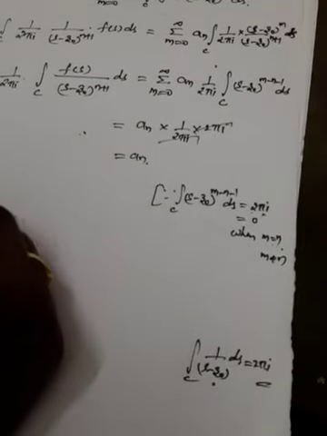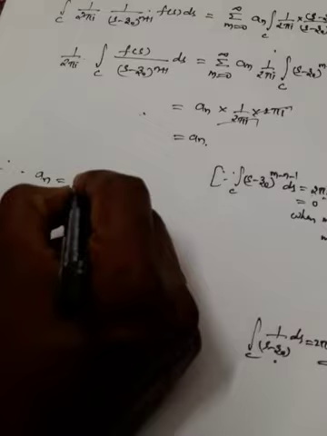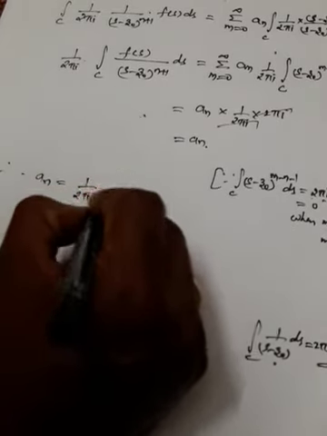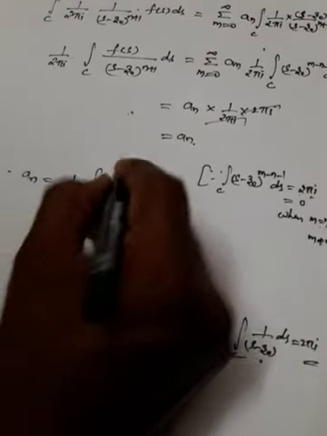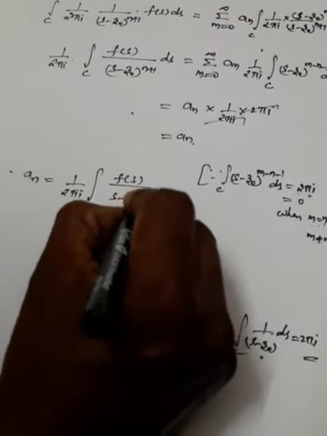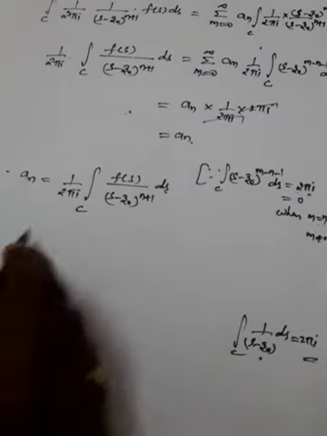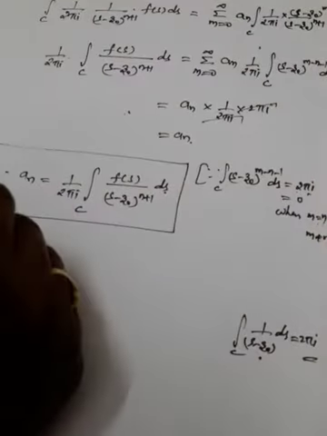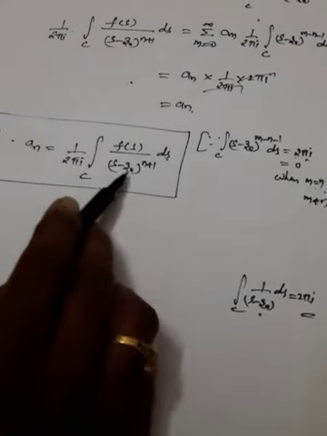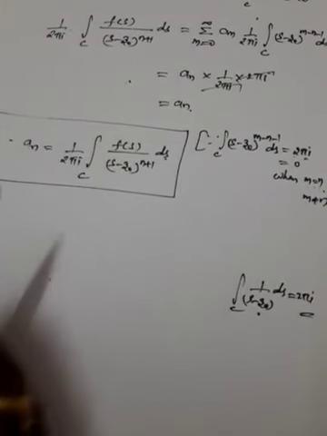Therefore I may write a n is equal to 1 by 2 pi I integral over c of f of s by s minus z naught whole power n plus 1 ds. You got this one. This is what you got. Again, this is by the Cauchy's integral formula for the higher order derivative.